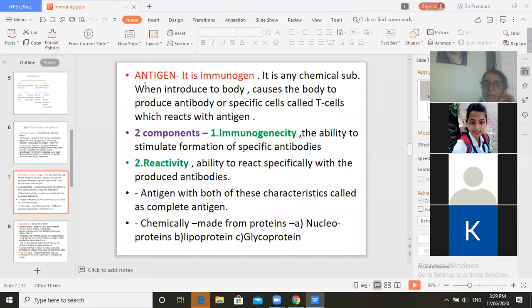Antigens may be fungal spores or any fungus, such as Candida albicans, or they may be viruses or in the form of bacteria. So these we call an antigen. They are basically immunogens.